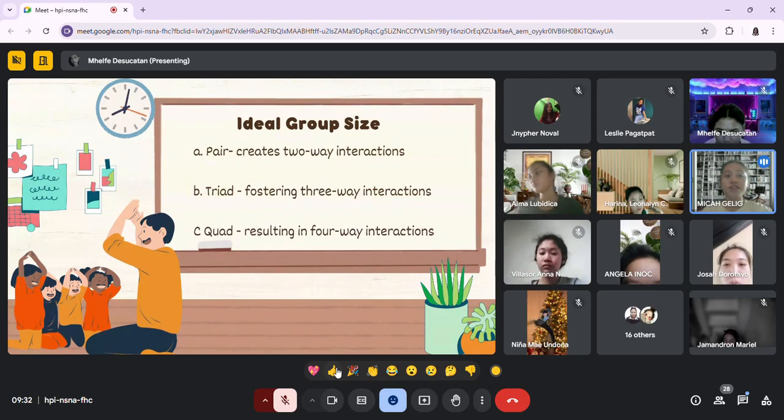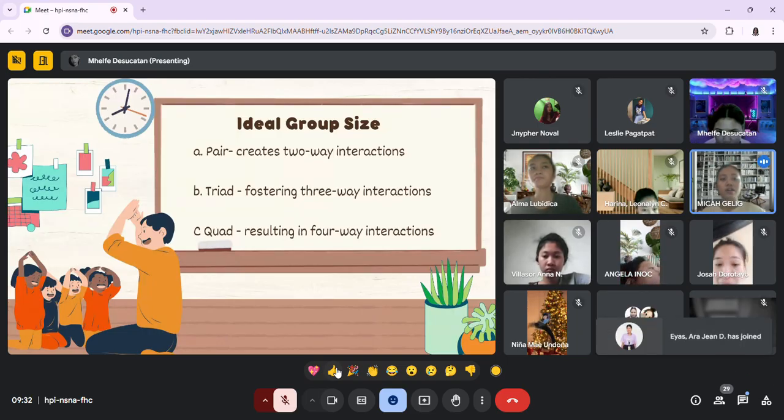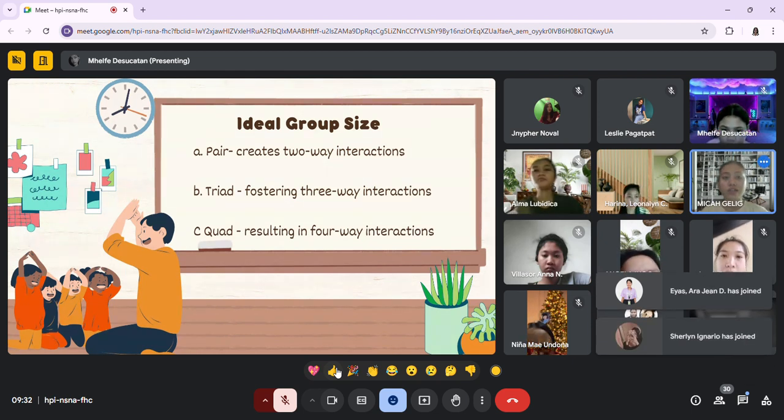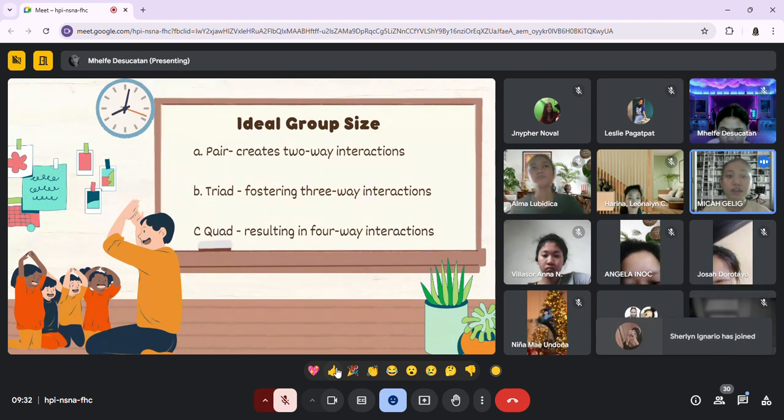All right, so for example, four children play a pretend game where they take on different roles such as a teacher, a student, a parent, and a pet. They work together to create a storyline, share materials, and act out different scenarios.